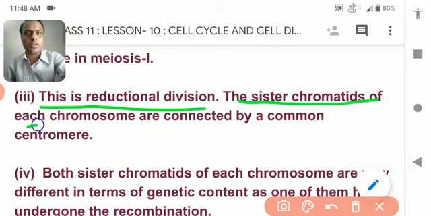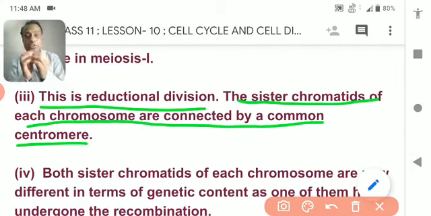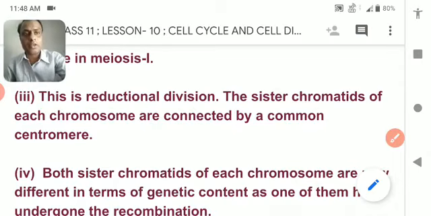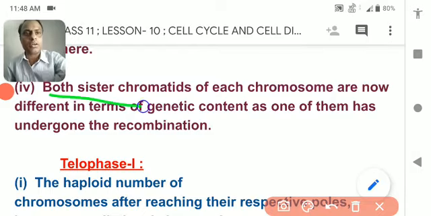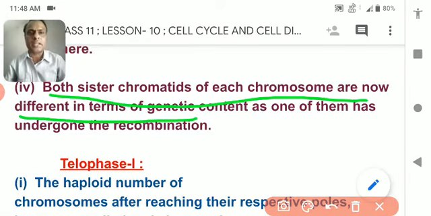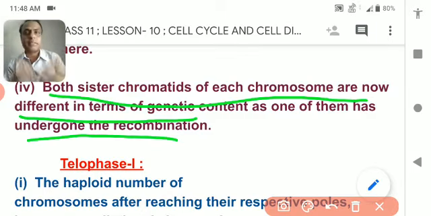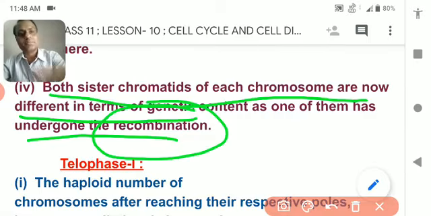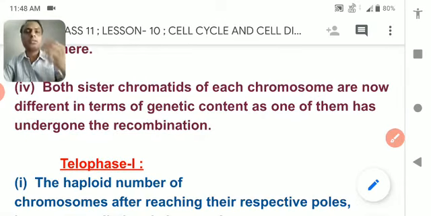The sister chromatids of each chromosome are connected by a common centromere. The centromere does not break. And further, what happened? Both the sister chromatids of each chromosome are now different in terms of genetic content, and one of them has undergone recombination. So recombination has already happened during the Pachytene stage. So this chromosome is just different from the mother cell because it has a new combination due to crossing over, and it is called recombination. So the newly combined chromosome is present in each daughter cell.